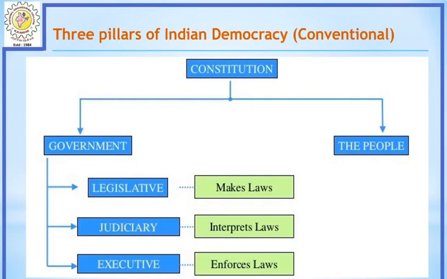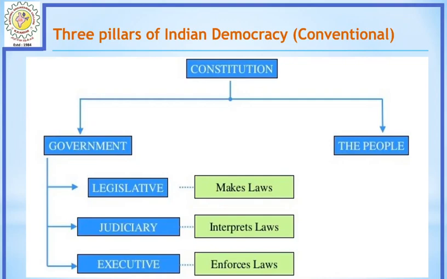These laws then undergo a peer review by the judiciary system. In the last few classes I told you about the judicial review concept, which is introduced by the Indian constitution, as in the American or British government. That judicial review system is nothing but the judiciary having the power to review the laws made by the legislative committee.